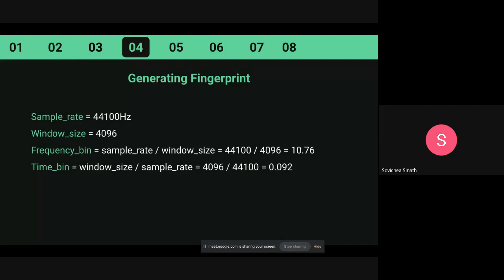So how do we get this number? We get it from our metadata, which is the sample rate and the window size. That 10.76 hertz is just the sample rate divided by the window size, and the time bin, 0.092, is the other way around, which is the window size divided by the sample rate.